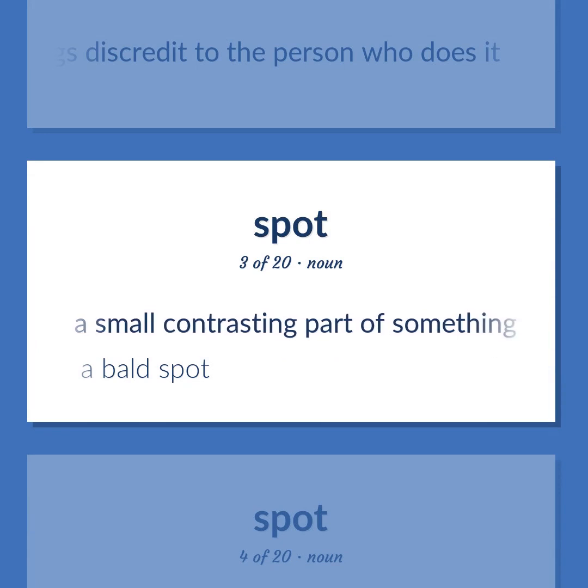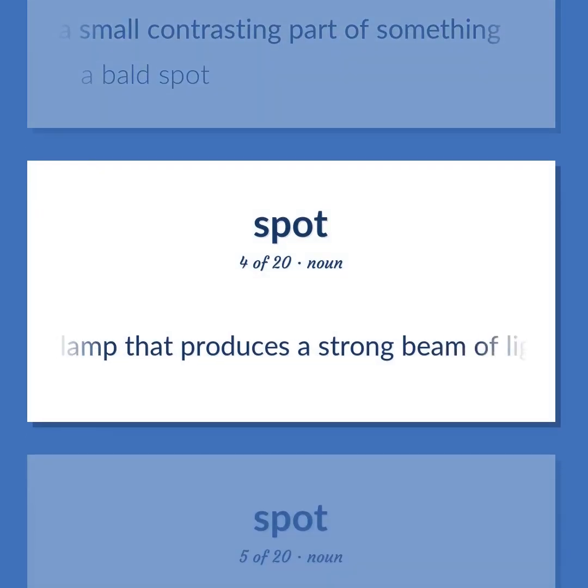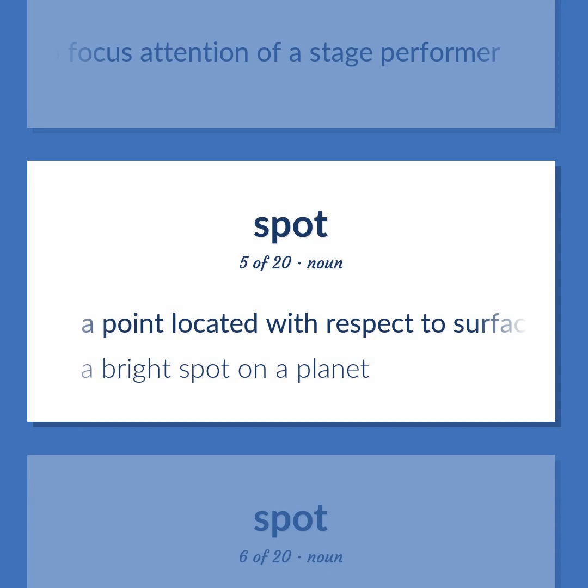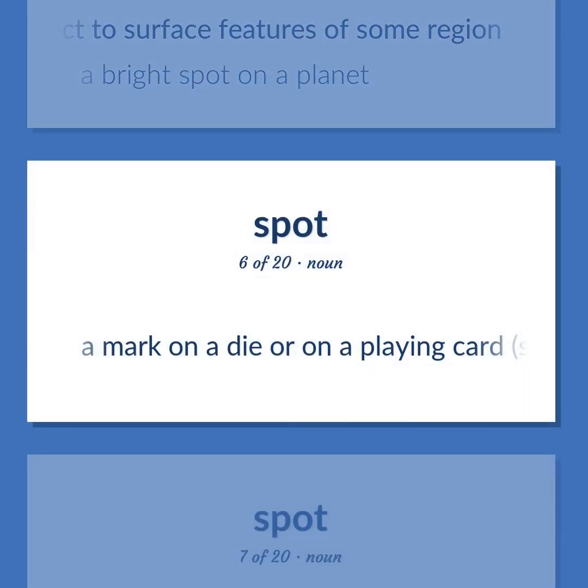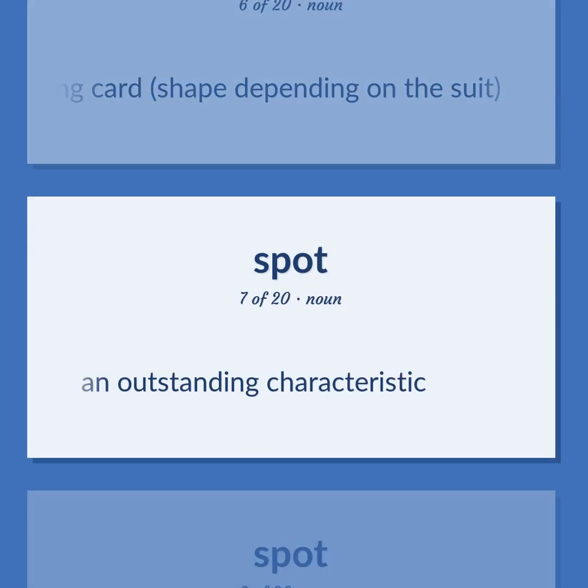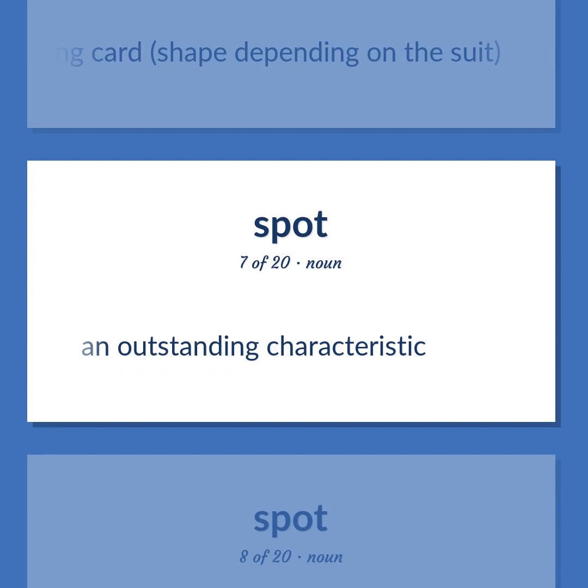A small contrasting part of something. A bald spot. A lamp that produces a strong beam of light to illuminate a restricted area, used to focus attention of a stage performer. A point located with respect to surface features of some region. A bright spot on a planet. A mark on a die or on a playing card, shape depending on the suit. An outstanding characteristic.